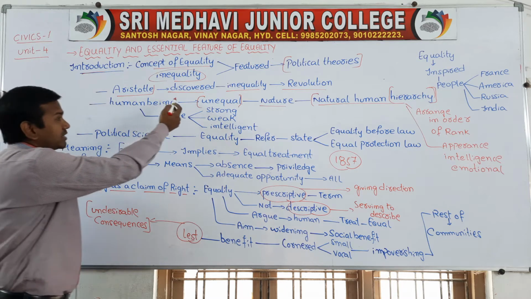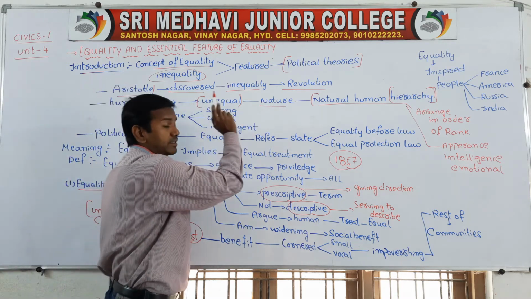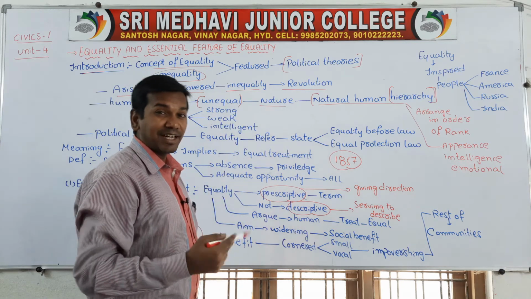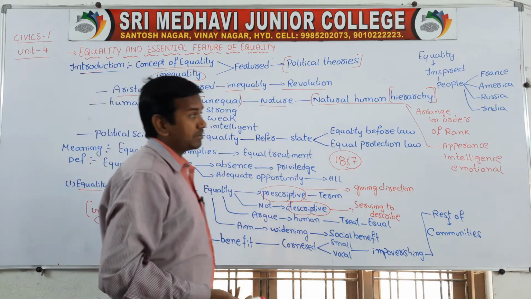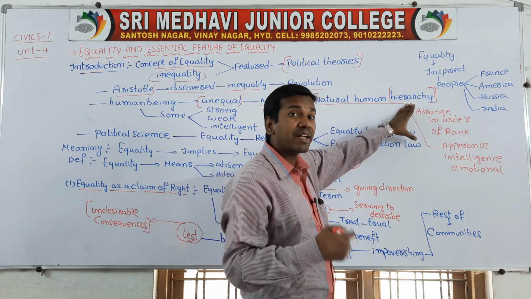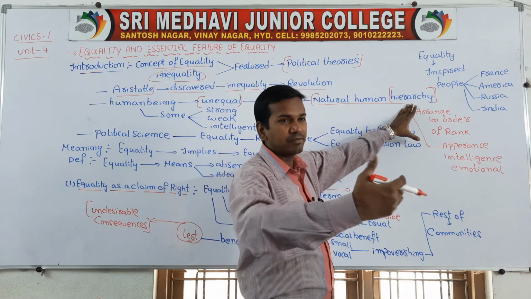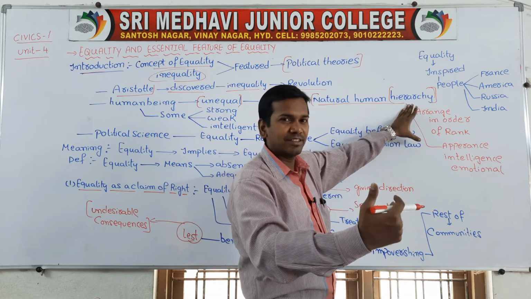Aristotle discovered that human beings are quite unequal in nature. That is called natural hierarchy. For example, hierarchy is nothing but arranging people in the form of ranks, first class, second class, third class, fourth class.